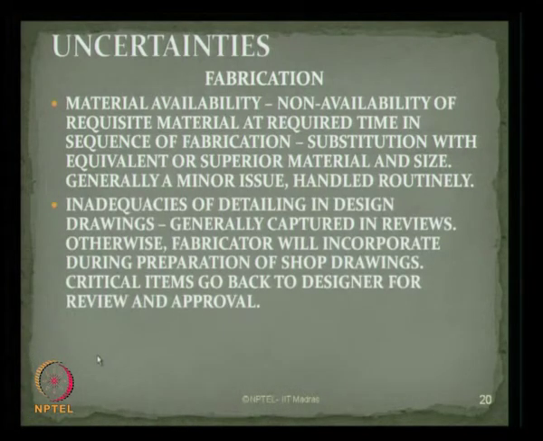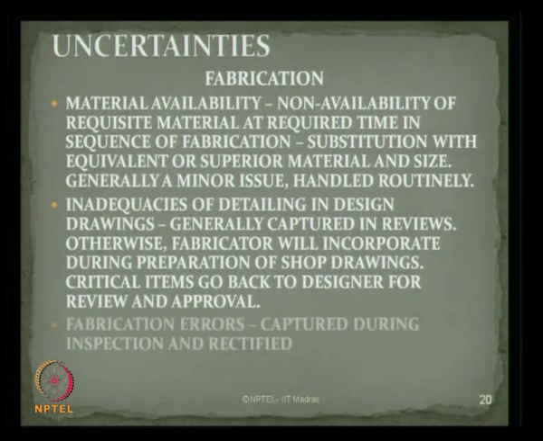Inadequacies of detailing in design drawings, for example the design drawings may not have all thorough details as required by the fabrication contractor. There can be some inadequacies in certain cases, generally captured in the review and corrected in the review process itself. Otherwise the fabricator will incorporate them during preparation of the shop drawings himself and get it approved from the agency before he completes the fabrication, because critical items have to go back to the engineer and designer for review, and approval must be obtained on these. So the fabrication errors are captured during inspection and they are rectified thoroughly in the stage itself.